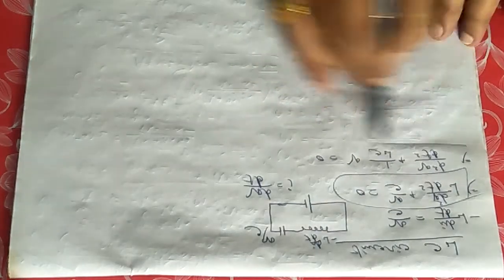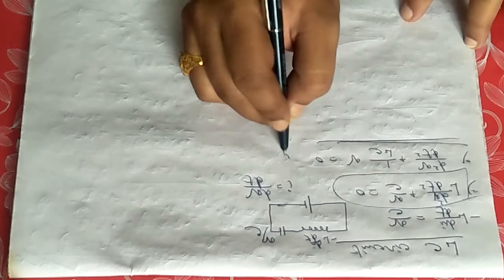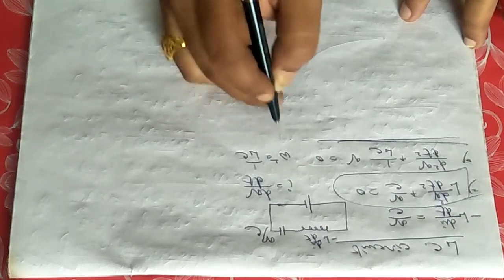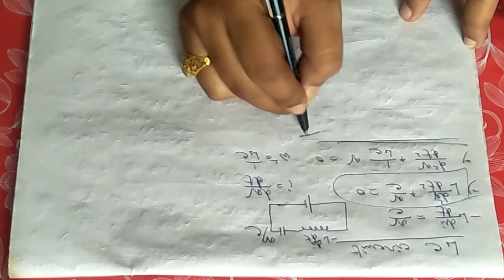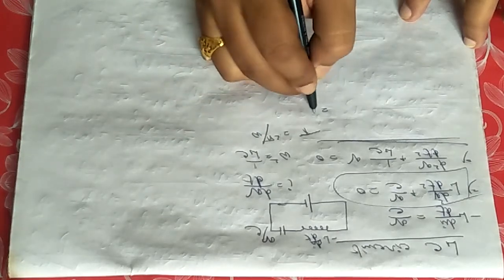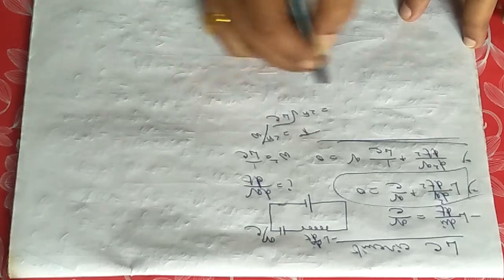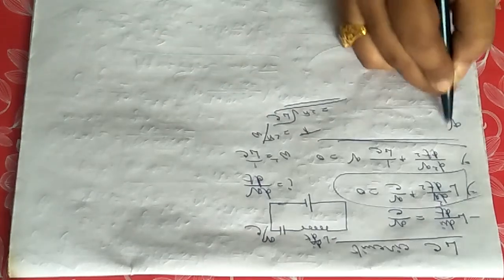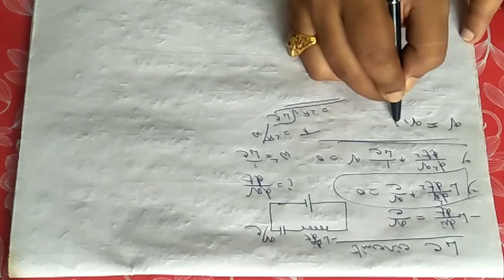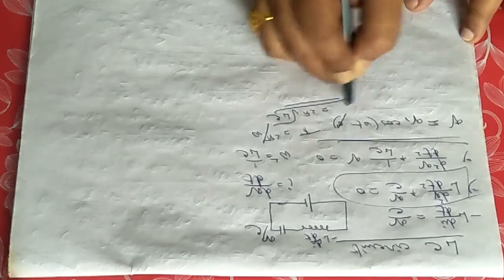Comparing it with the general equation of simple harmonic oscillation, you can write omega square equals 1 by LC, and you will find the time period T equals twice pi by omega, that is twice pi root over LC, and you will find the solution Q equals Q0 cos of omega t minus phi.